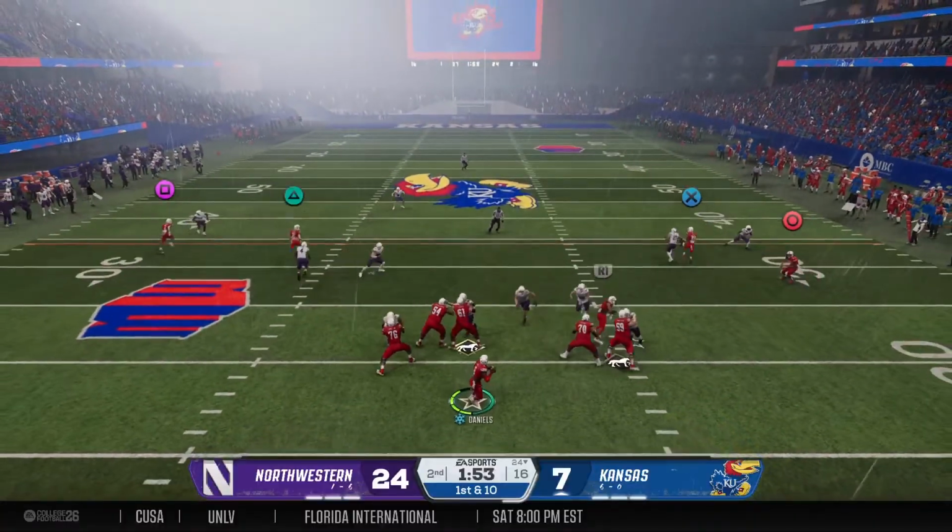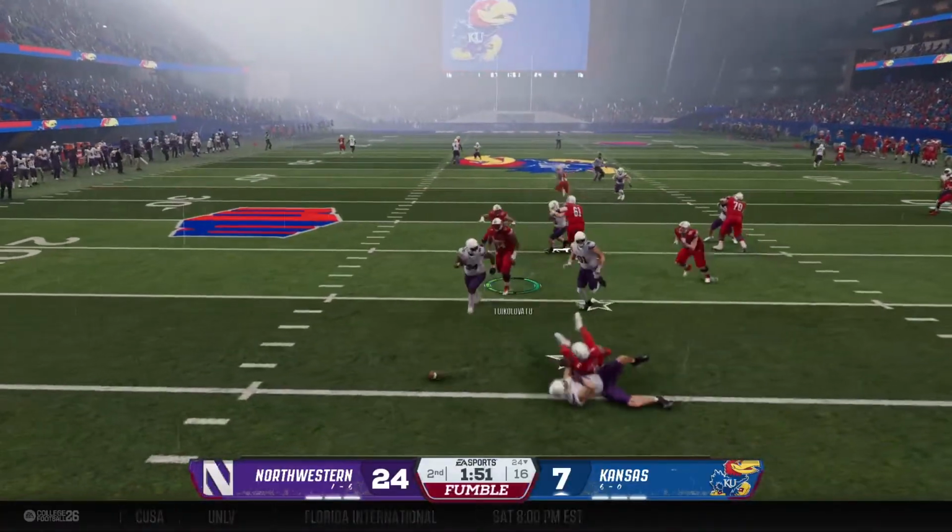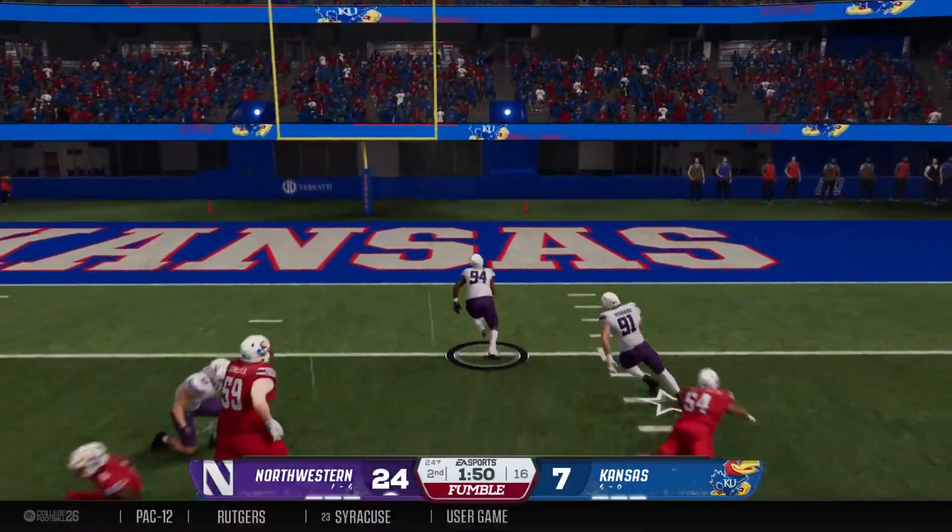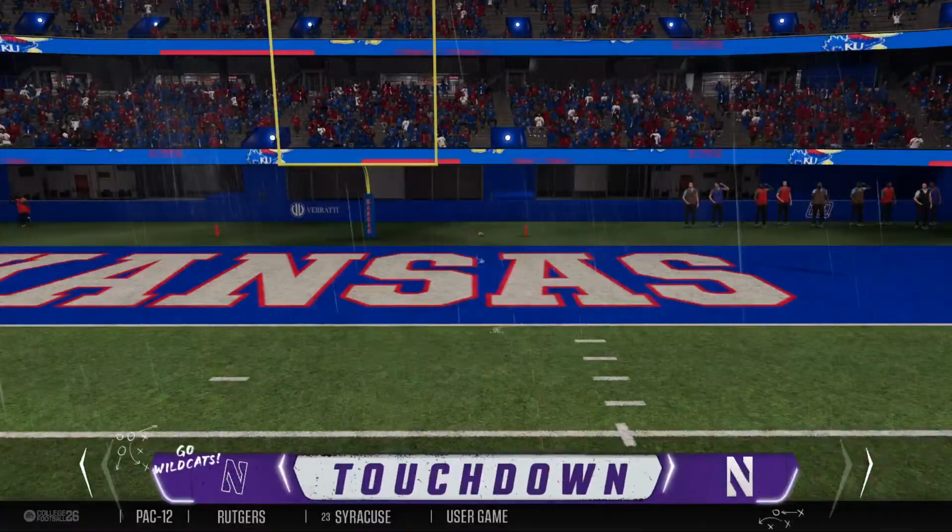To the air, it's Daniels. Rushes on him, and he's all bottled up, and now it's worse. The ball's loose. Touchdown.